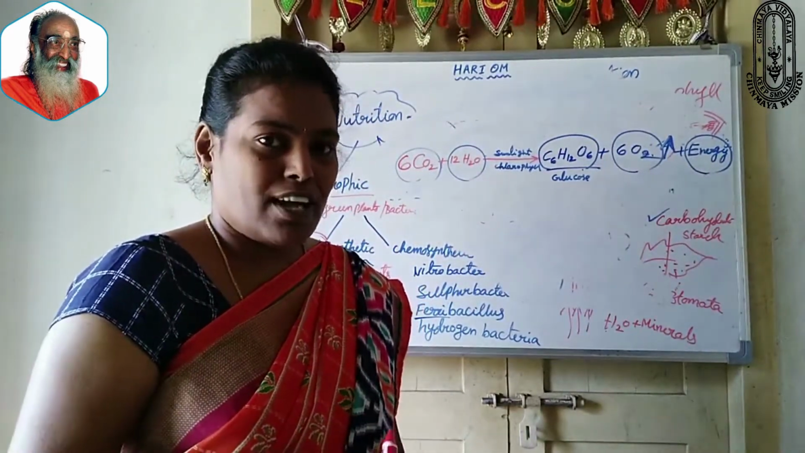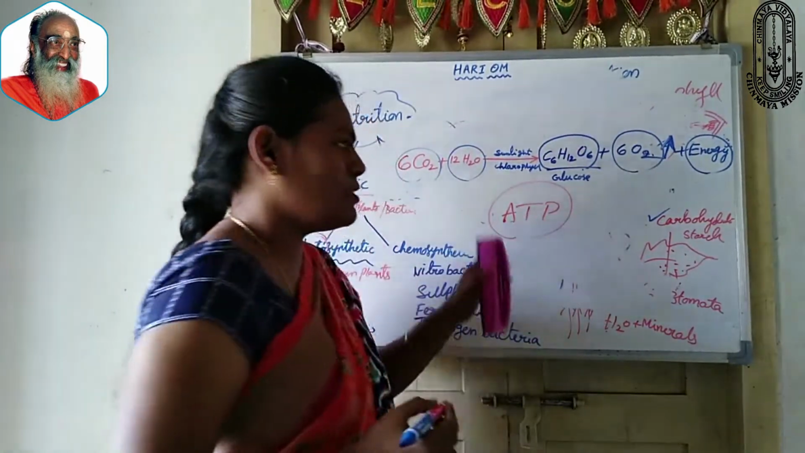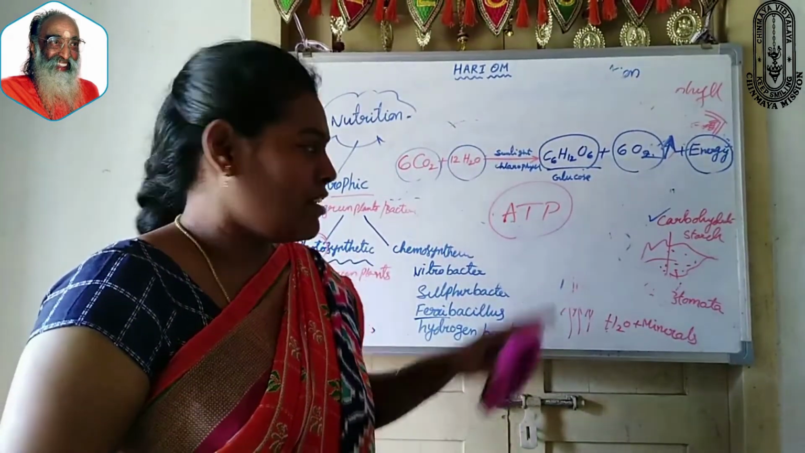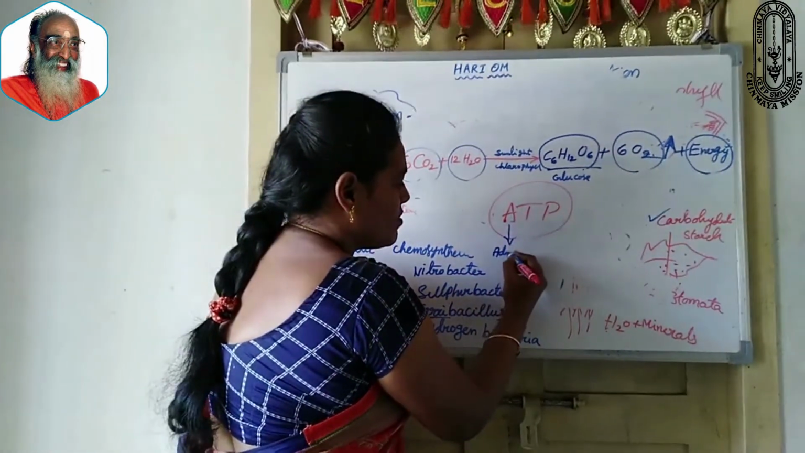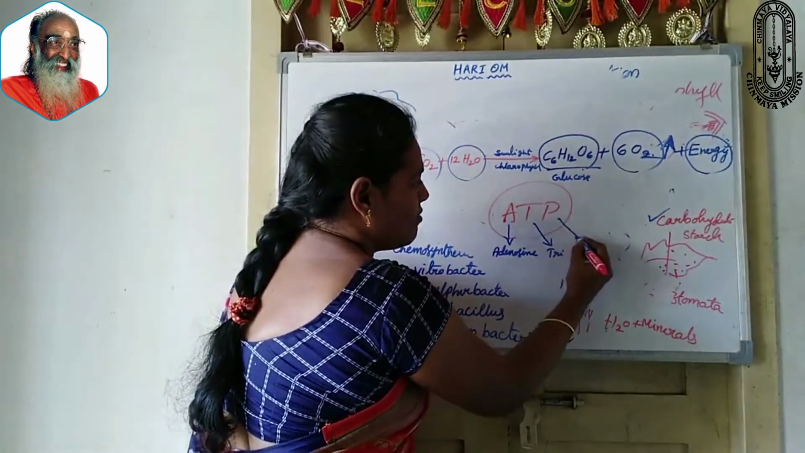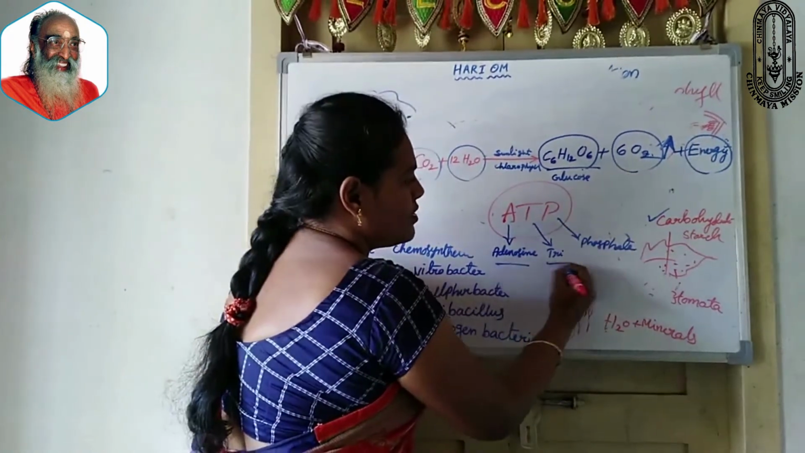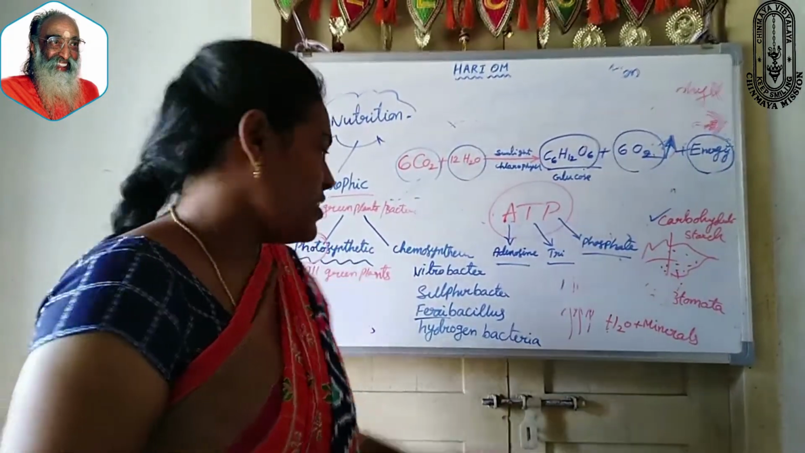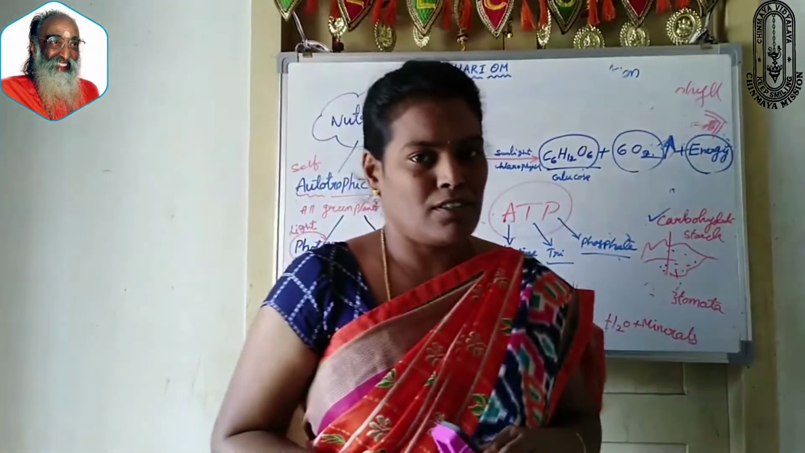Energy is produced and stored in the form of ATP. I hope you know what is meant by ATP. In the case of plants, energy is stored in the form of ATP. ATP means adenosine triphosphate. Energy means nothing but ATP. Okay, this is about the process of photosynthesis, how plants prepare their own food through the process of photosynthesis.